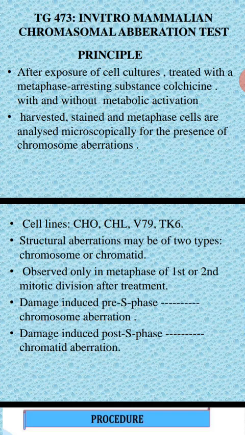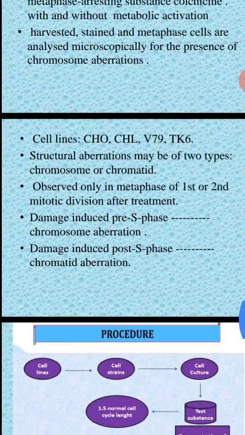Later you harvest and collect the cells, then stain them with a staining solution, and the metaphase cells are observed microscopically for the presence of chromosomal aberrations. Similarly for micronuclei you observe under the microscope. For the procedure, first you use cell lines like CHO, CHL, V79, or TK cell line types.